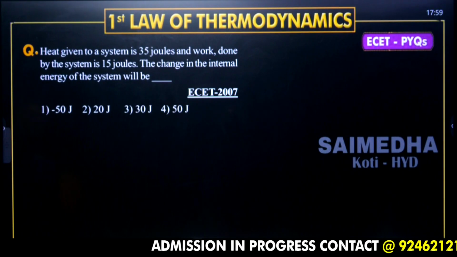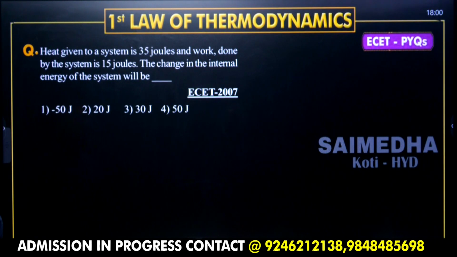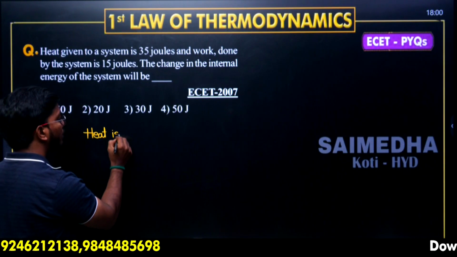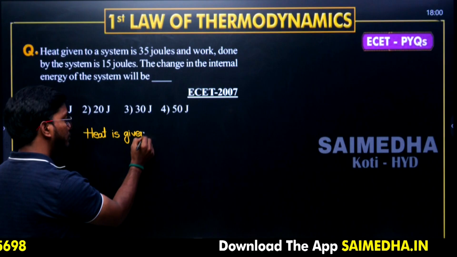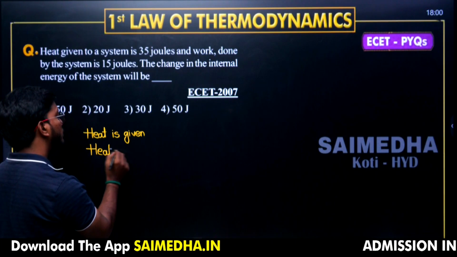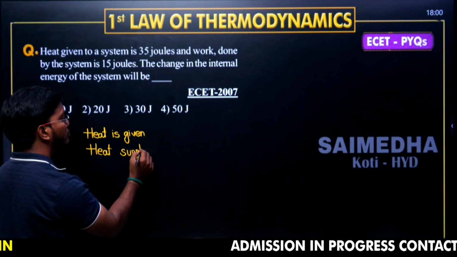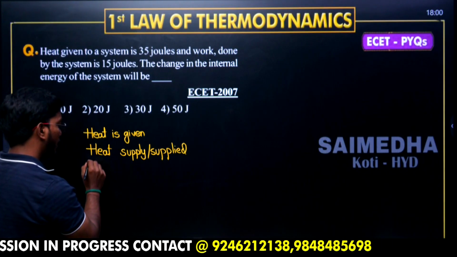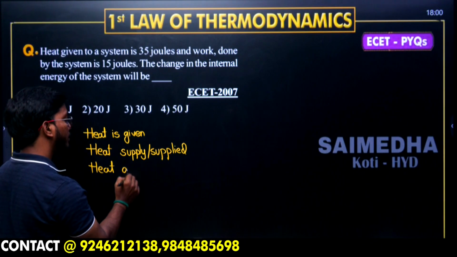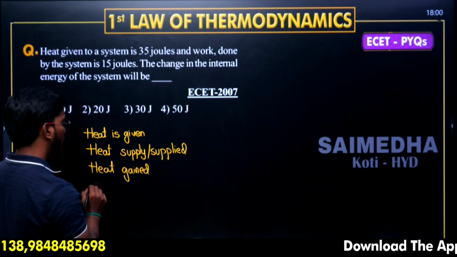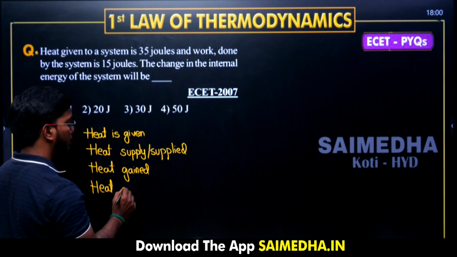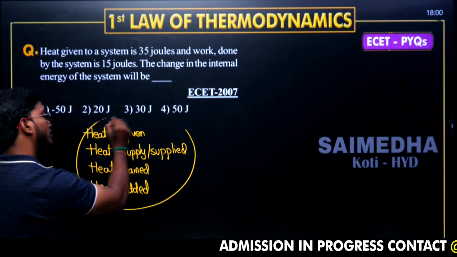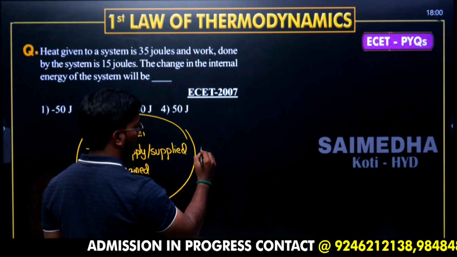The next question given over the board is, heat given to a system is 35 joules. Remember these sign conventions. Heat is given, heat supplied, heat gained, heat added. These are all taken as positive heats.